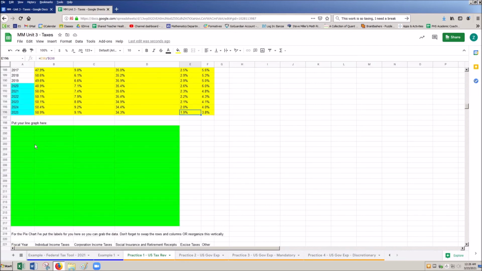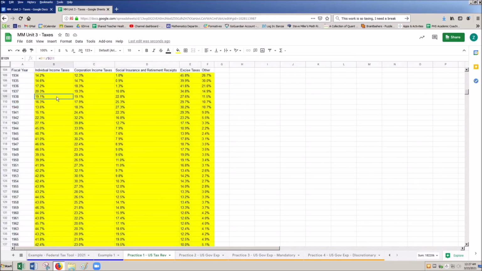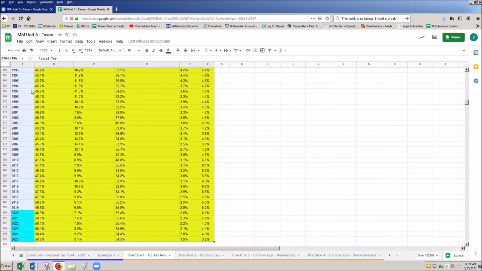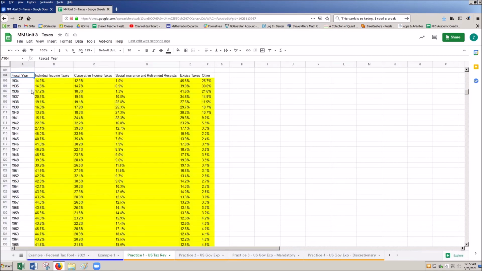Next, I want to put my line graph here. To complete my line graph, I want to select all this data. One thing I want to make sure you know is that if you hold down Control and Shift, Shift selects data and Control bumps you. So if I hold down Control and go to the right, it'll bump me to the end. If I hold down Shift and move, it highlights. So if I do Control and Shift and then bump, it'll select the whole thing. So I do Control Shift all the way to the right, Control Shift all the way down, or I could just go in here somewhere and hit Control A. So again, selecting everything for me.